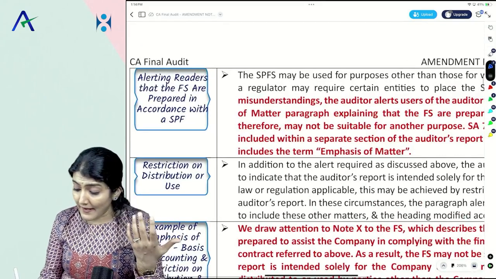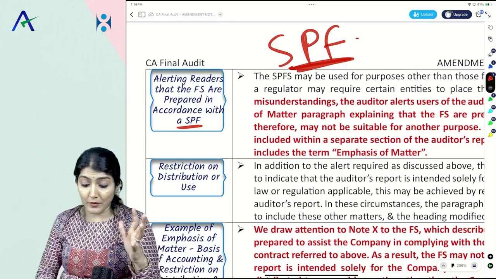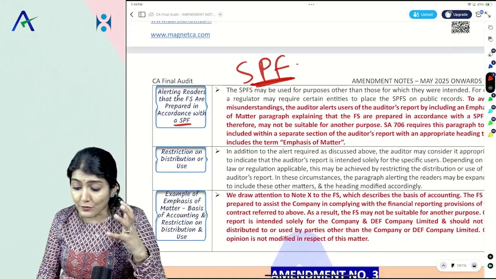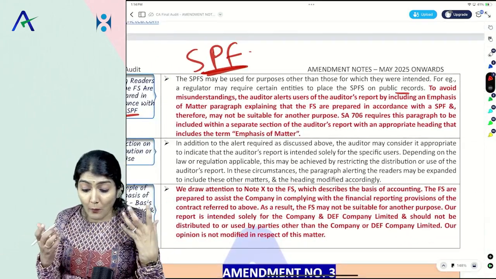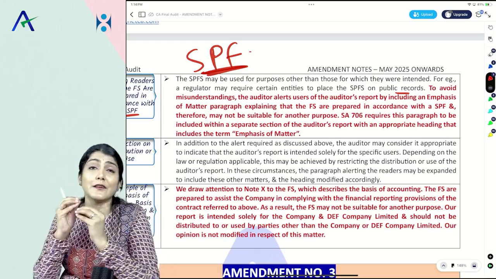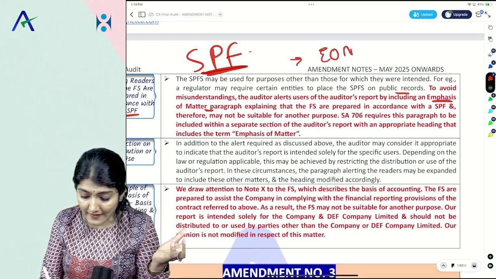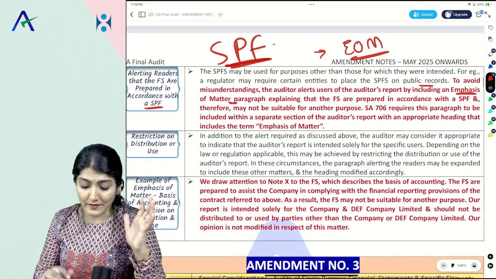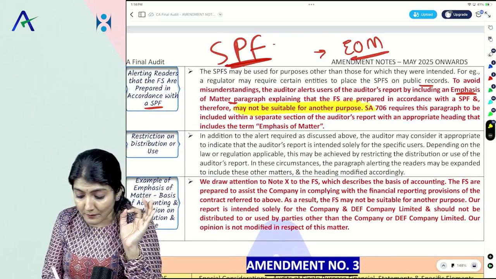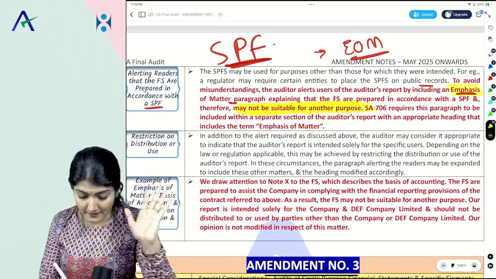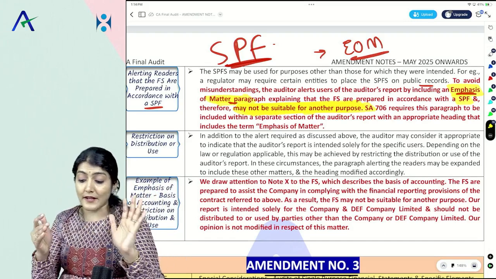Then, apart from that, what does it say? Alerting the readers that the financial statements are being prepared in accordance with the special purpose framework. Very important. These special purpose financial statements may be used for purposes other than those which are intended, for example, when they are kept on the public records. So, to avoid any misunderstanding, the auditor alerts the users of the audit report by including an emphasis of matter paragraph explaining that the financial statements are being prepared in accordance with an SPF and they may not be suitable for another purpose. In the emphasis of matter paragraph, we say that these are special purpose financial statements, they should not be used for any other purpose.